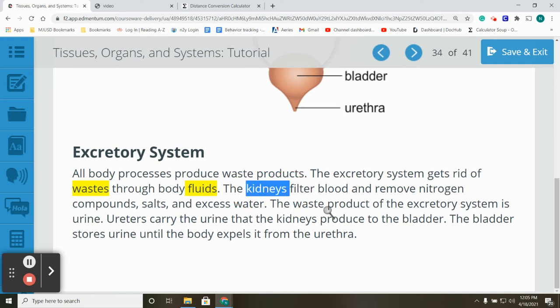The kidneys. If your kidneys do not work correctly, or part of your excretory system doesn't work correctly, you might have to go to dialysis.